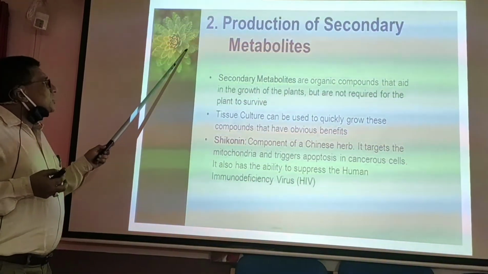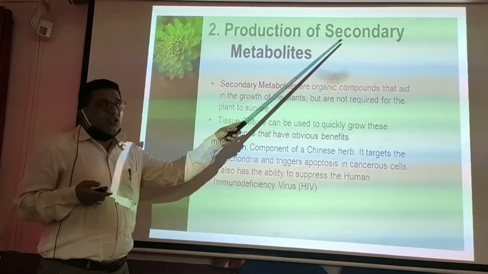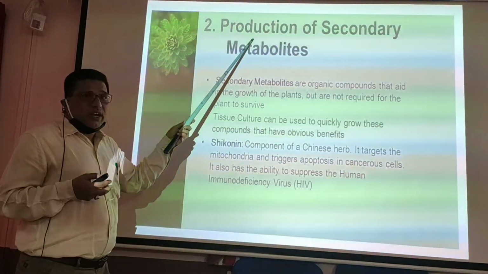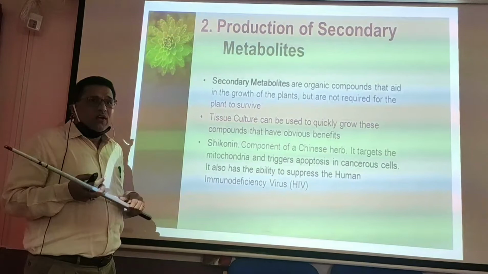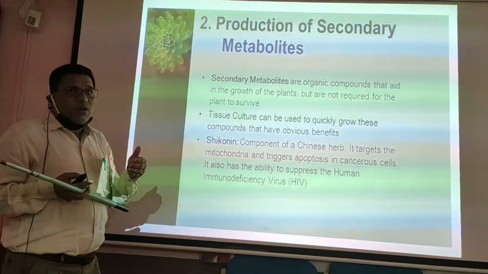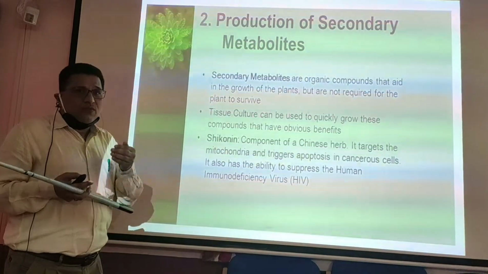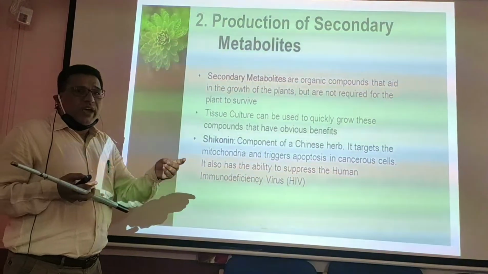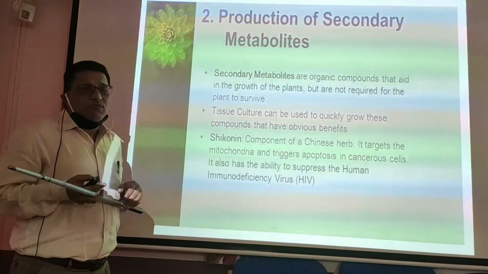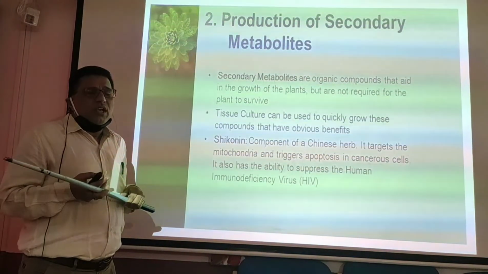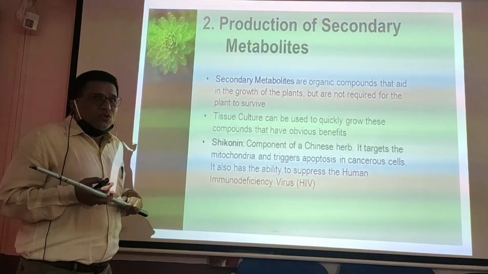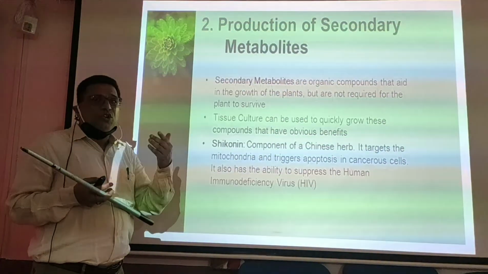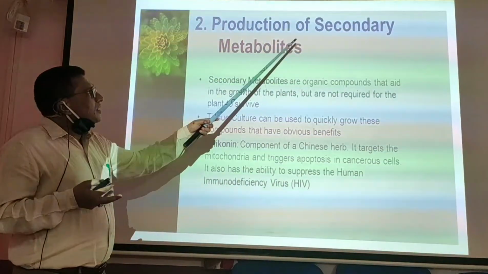Coming to tissue culture technology, it can also be used for extraction of secondary metabolites. Dear friends, before going to the application of tissue culture to extract secondary metabolites, I would like to say what secondary metabolites are. Secondary metabolites are the chemical substances which will not be used for the metabolic activities. The chemical substances such as carbohydrates, proteins, fats, organic acids, which will be used during the physiological processes, particularly during the combustion process or respiration process, those chemicals are called primary metabolites. The chemical substances which are stored in the plant but not used are called secondary metabolites.